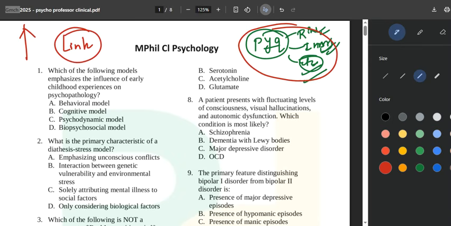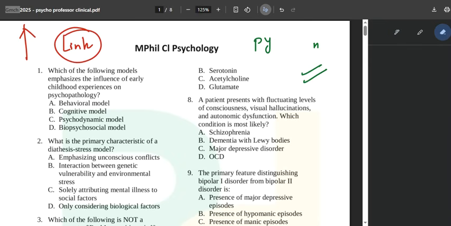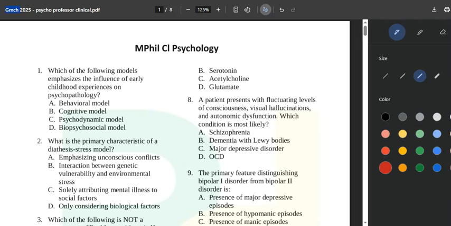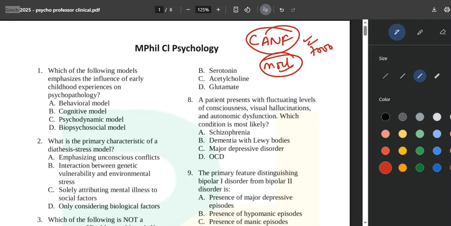Okay, now this paper is easy for those who have studied properly, because I can clearly see the questions copy-pasted from these books, and from the mock series that I have created, the CANF framework, 7,000 questions. The questions are coming from there too. So you have two options: either you can read line by line everything from these books, or you can attempt these mock tests as well.